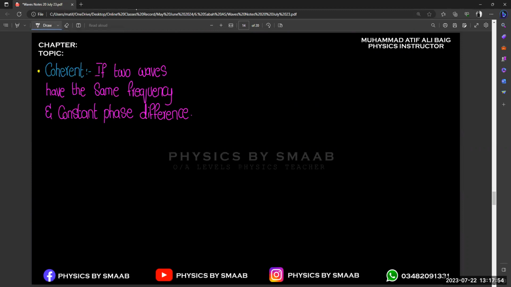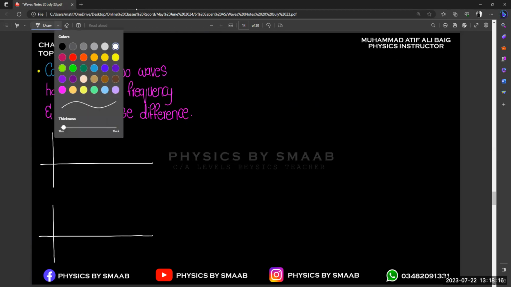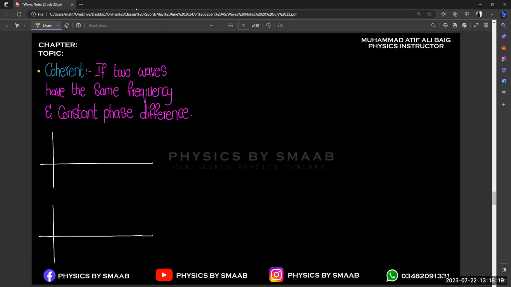For example, let's suppose if we just consider two general patterns of waves for coherent, their formation will be like this. So the formation for the first wave will be like this. This is the formation of the first wave, and this is the formation of the second.